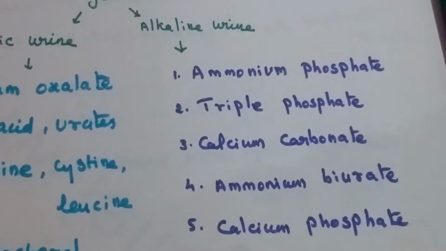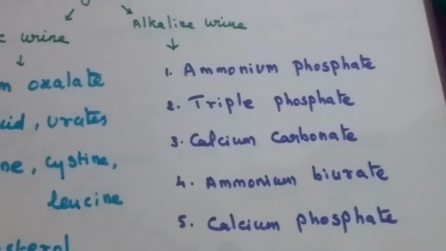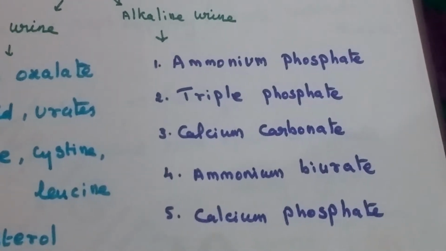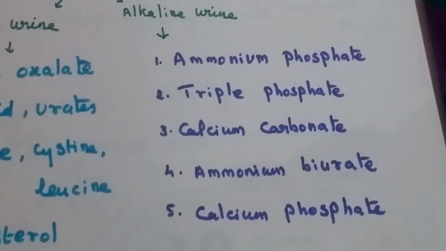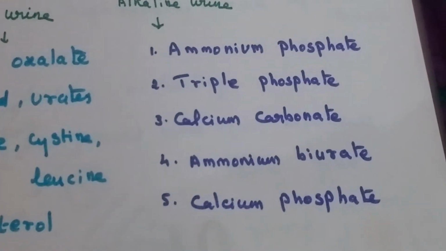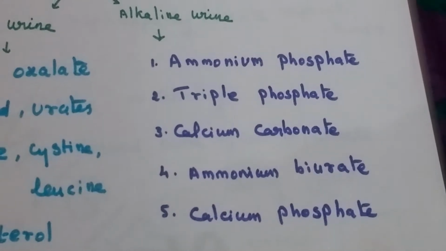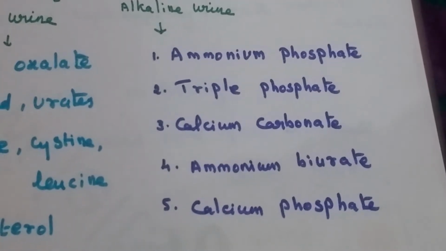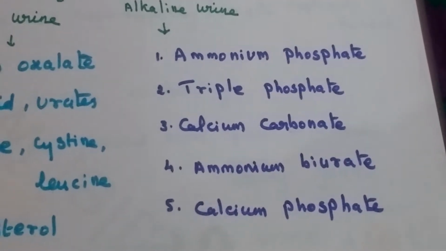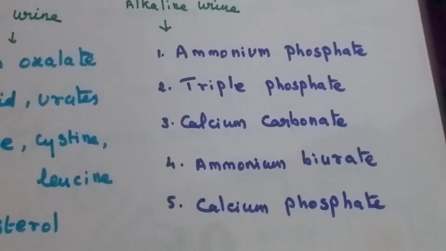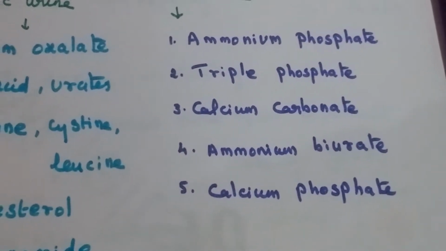Crystals which are present in alkaline urine are ammonium phosphate, triple phosphate, calcium carbonate, ammonium biurate and calcium phosphate. What are the crystals? Ammonium phosphate, triple phosphate, calcium carbonate, ammonium biurate and calcium phosphate.